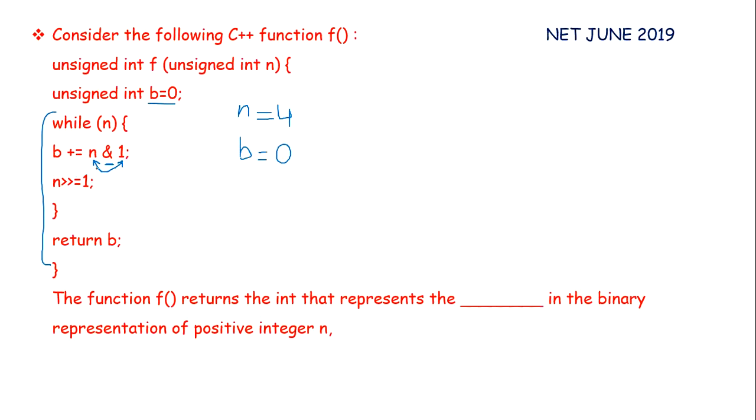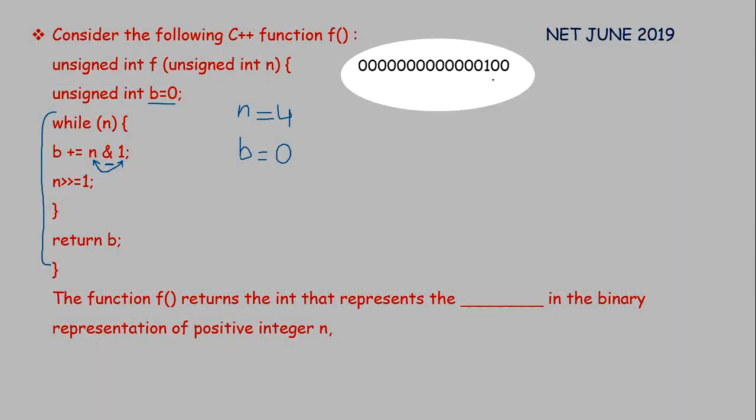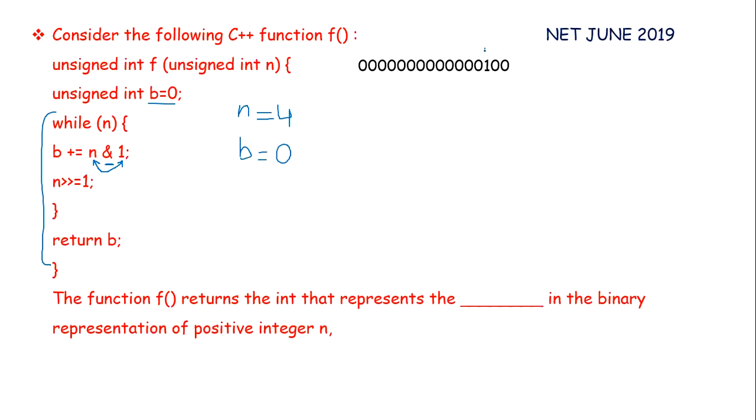So our first step is to find the bitwise AND between n and 1. For this, first we need to represent n in binary format. So binary format for n equals 4 will be this. Here you can see the last 3 bits are 100. This represents the number 4 in decimal. This is n equals 4. Next we will represent 1 in binary format. This is 1. Then we have to do AND between these two numbers.